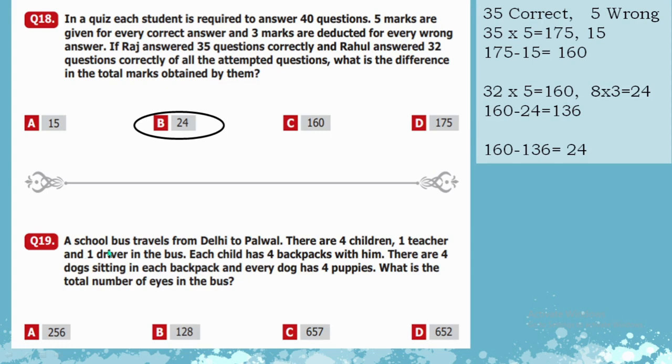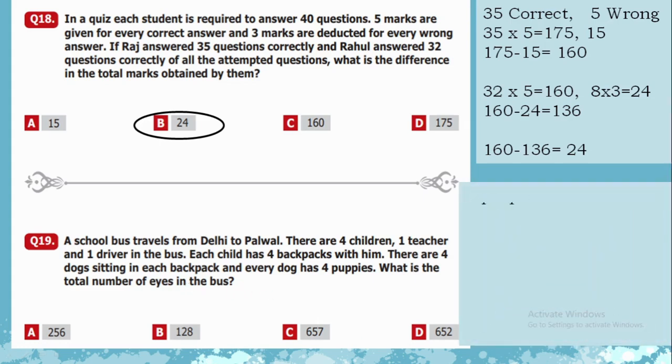Question number 19. A school bus travels from Delhi to Palwal. There are 4 children, one teacher and one driver in the bus. Each child has 4 backpacks with him. There are 4 dogs sitting in each backpack and every dog has 4 puppies. What is the total number of eyes in the bus?